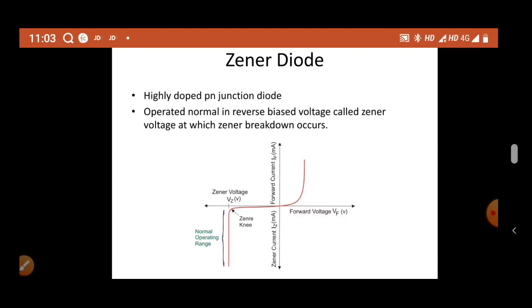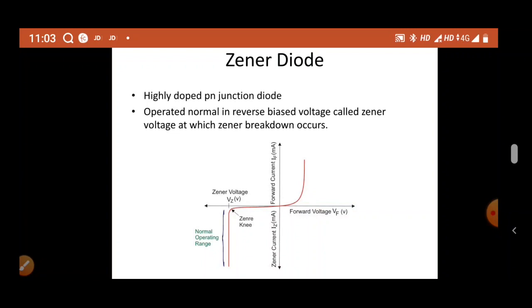There is one other breakdown called Zener breakdown. This Zener breakdown is because of the voltage applied externally to the Zener diode. There will be lots of minority carriers, right? If we keep increasing the reverse voltage, these minority carriers attain some energy, start to agitate and start to conduct. They attain kinetic energy to move freely and create a flow of charges. That is Zener breakdown. Avalanche breakdown always occurs at a greater voltage compared with Zener breakdown.